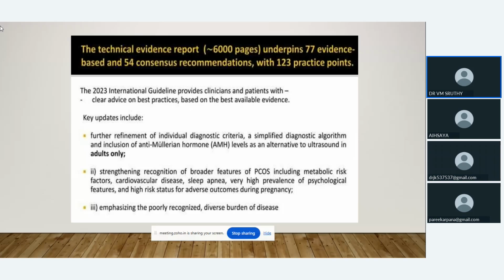Along with the features of PCOS, we have to give more importance to metabolic risk factors, cardiovascular disease, sleep apnea, and the psychological features of that patient, because all these are long-term consequences of PCOS. It can be due to increased weight gain, and there is a very high prevalence of psychological features. During pregnancy also, it can lead to adverse outcomes. So we have to give more importance to these things also.